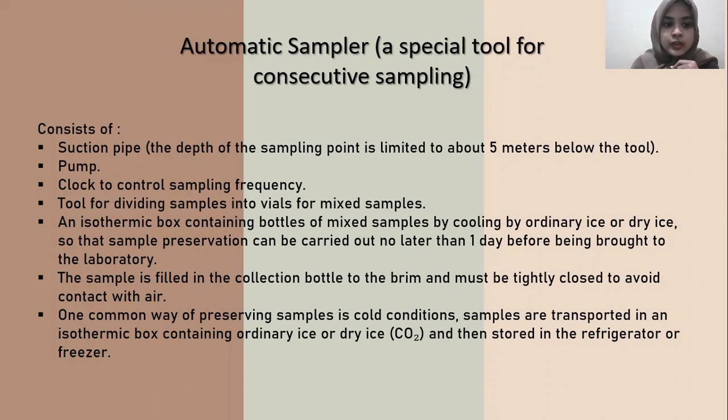Then a tool for dividing samples into vials for mixed samples. Then an isothermic box containing bottles of mixed samples, cooled by ordinary ice or dry ice, so that sample preservation can be carried out no later than 1 day before being brought to the laboratory.